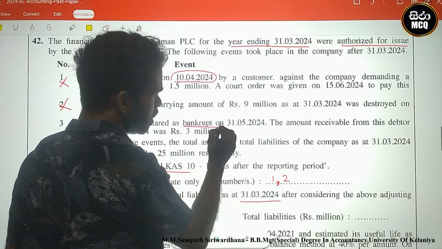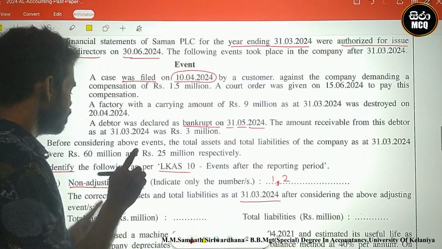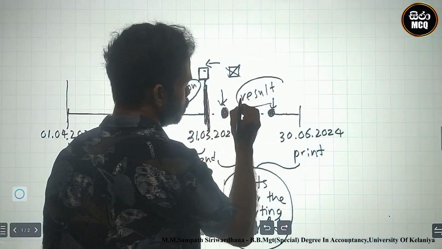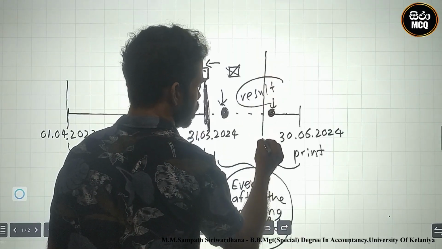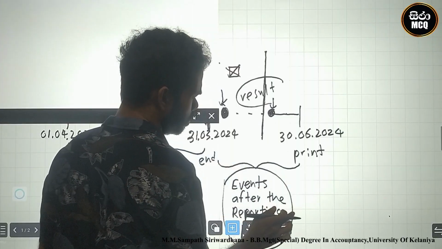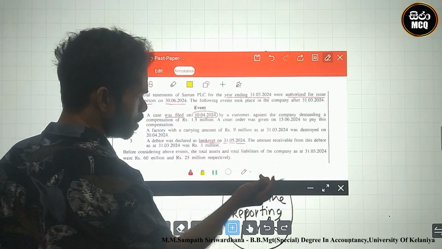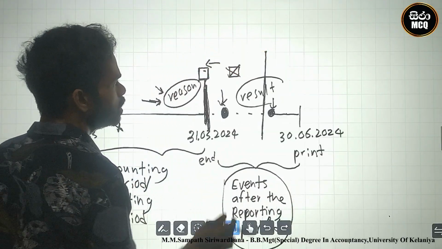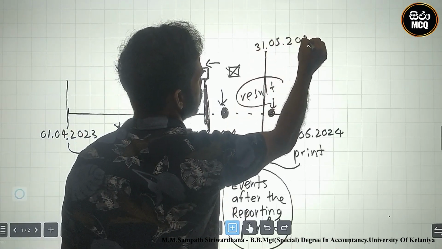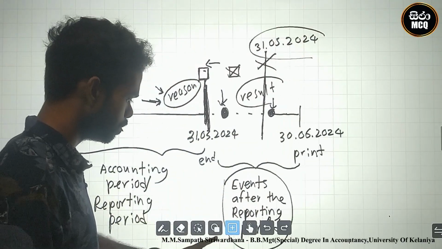Bankrupt on 31st May 2024. This is the destruction of the trade receivable.